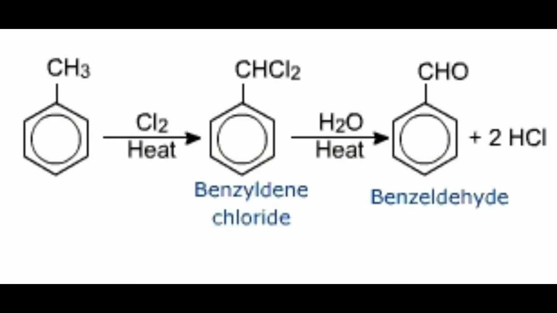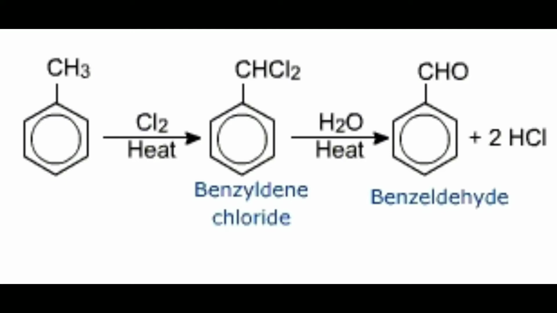The third point in the preparation of aromatic aldehydes from hydrocarbon is side chain chlorination of toluene. In this reaction, the side chain chlorination of toluene gives benzyl chloride, which on acid hydrolysis at 373 Kelvin gives benzaldehyde.